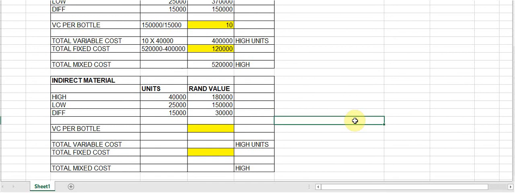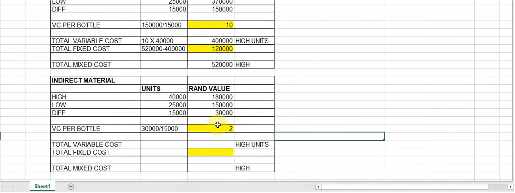In order to get to the variable cost per bottle, I need to take the Rand value of 30,000 and divide it by the difference in the units. So it's the difference in the Rand value divided by the difference in the bottles or units or hours or whatever is given in the question as a cost driver. So it's the 30,000 divided by 15, and that gives me 2 Rand. Now I need to go and multiply by the highest unit, which in this instance was 40,000. So to get to the total variable cost, it is 2 Rand times 40,000 units. And that gives us 80,000 if I'm not mistaken.